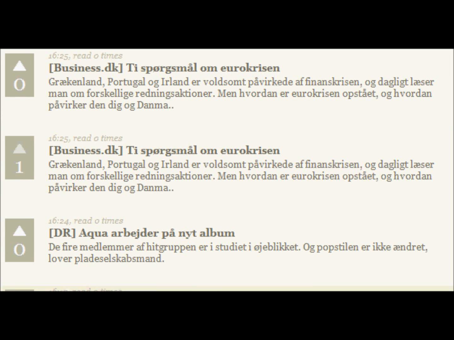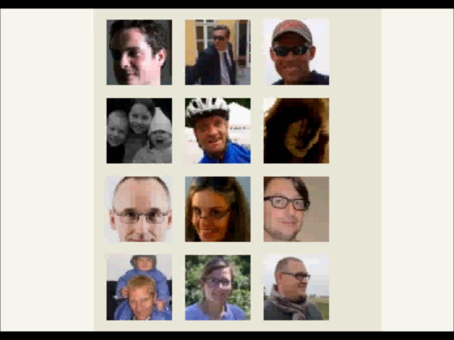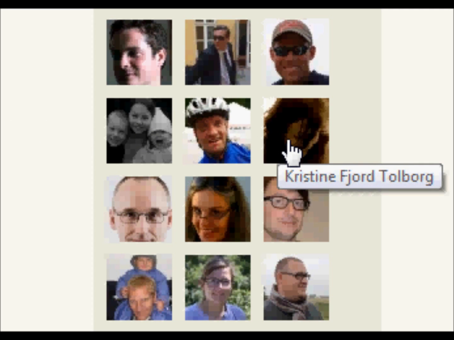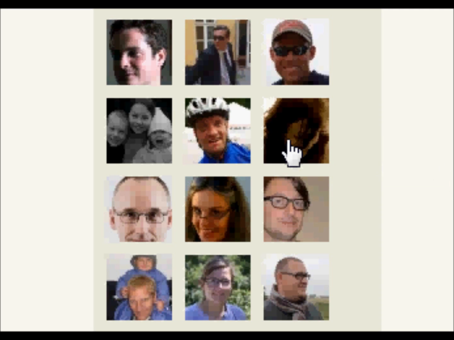If you get tired of the pre-selected news stories, you can choose to add your own sources to the newsfeed. You can do this in two ways. The first way is to copy news sources from your friends. For example, if my friend Christine has added some of her own news sources, I can choose to copy some of these to my own newsfeed.